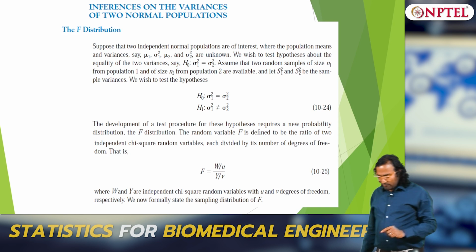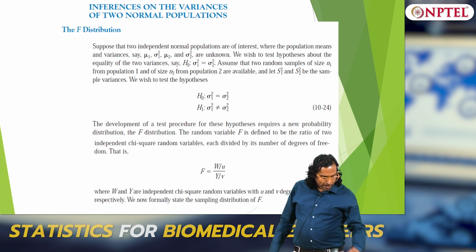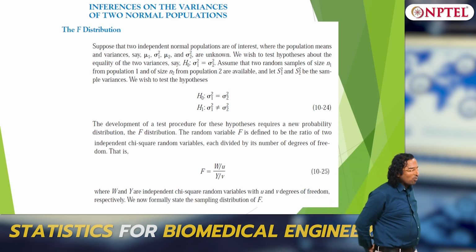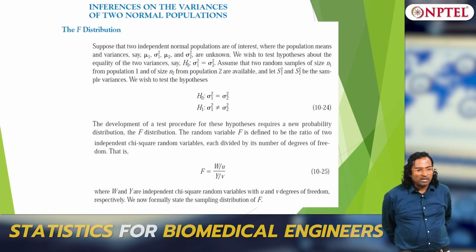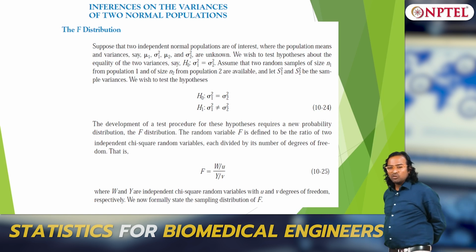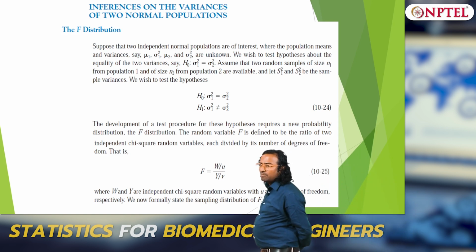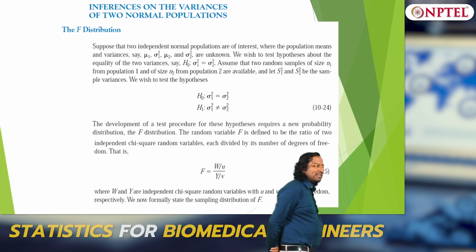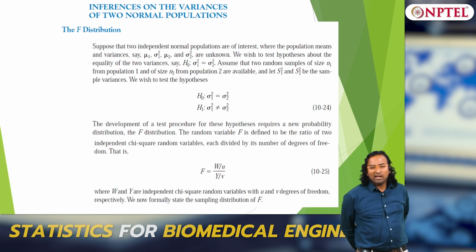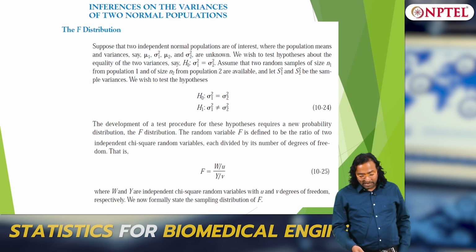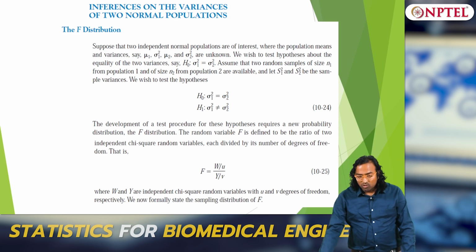So we are comparing the two variances, and by using what? Remember variance, what did we do? What is the chi-square distribution? The sum of squared normal random variables is chi-square distribution. So the sum of n independent squared normal random variables is chi-square distribution, and it is a ratio. Remember it is a ratio: sample variance by population variance followed a chi-square distribution. Here the F distribution is nothing but a ratio of two chi-square distributions.